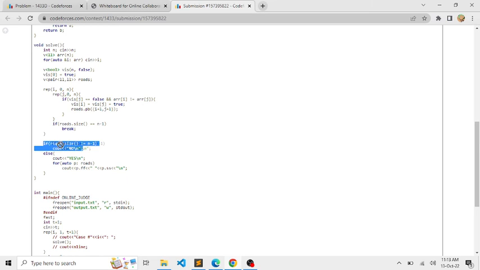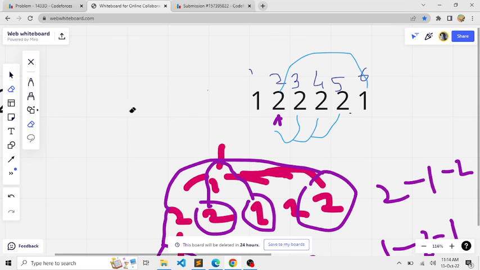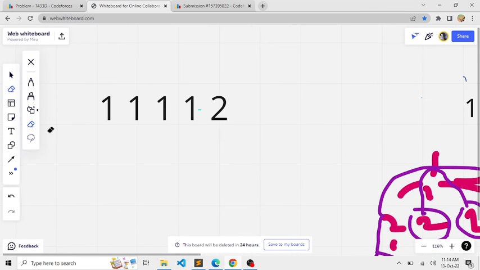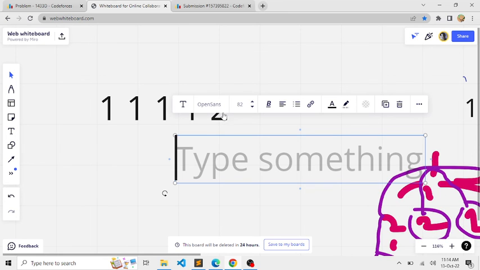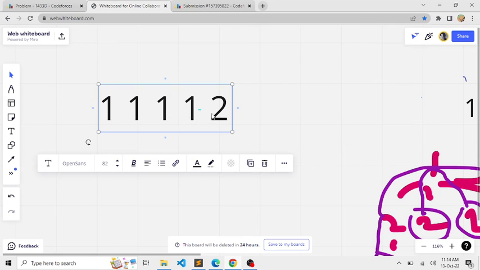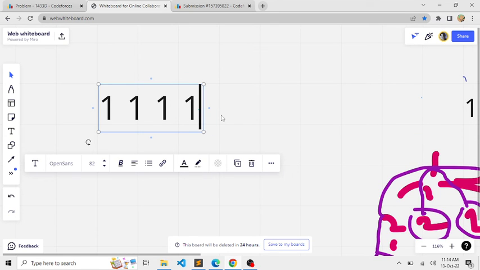If the size of the roads is not n minus 1, that means some condition failed, like in the case where we had cities with all similar values.